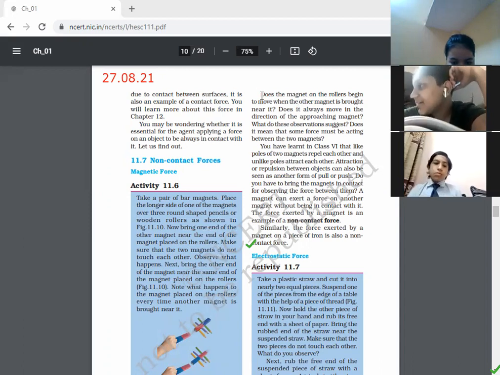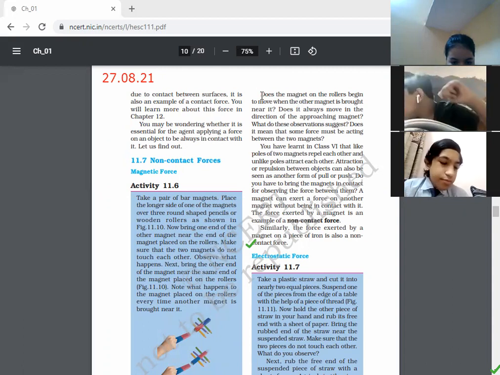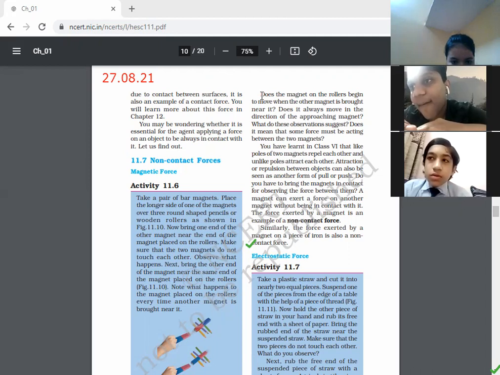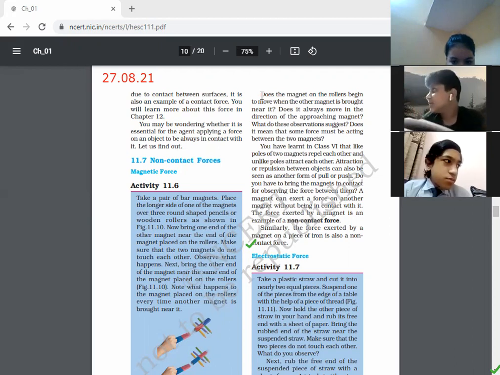Does the magnet on the roller begin to move when the other magnet is brought near it? Does it always move in the direction of the approaching magnet? What do these observations suggest? Does it mean that some force must be acting between the two magnets?